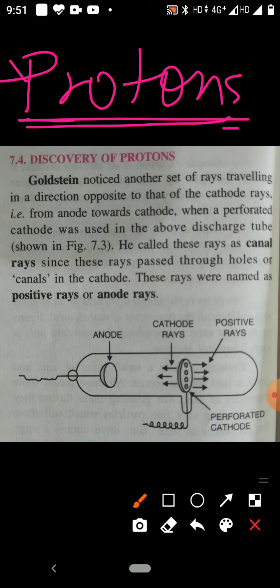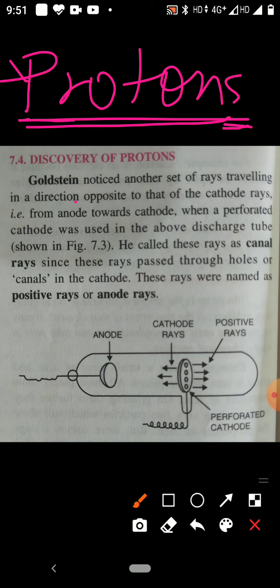Children, after the discovery of the electron, it was clear that in the atom there must be one positively charged particle, because the atom is electrically neutral.